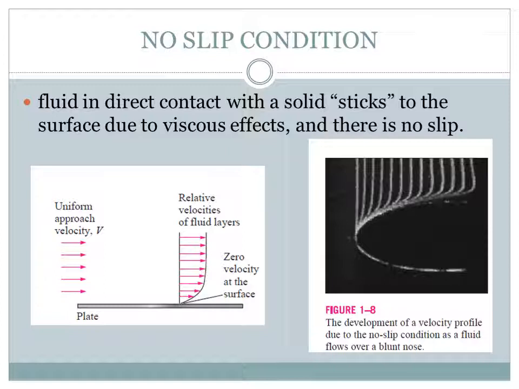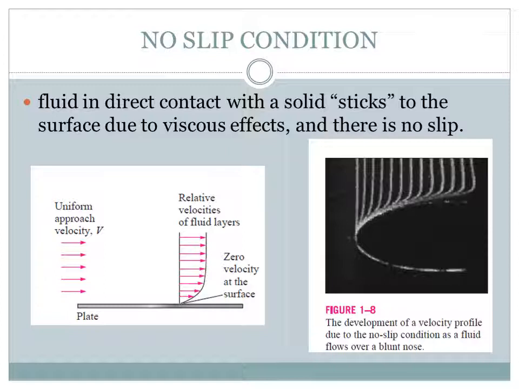Suppose the water is flowing through this plate. We will divide this fluid into different layers. Suppose this is the lowest part, which is the first layer. On top of it another layer of water is there, and on top of that another layer, and it continues up to the top layer.